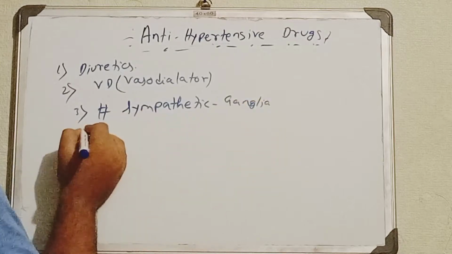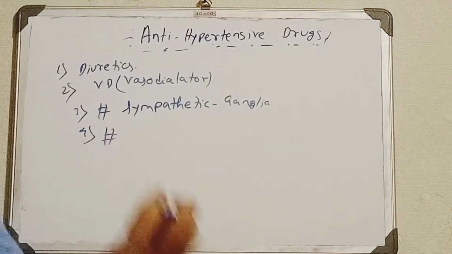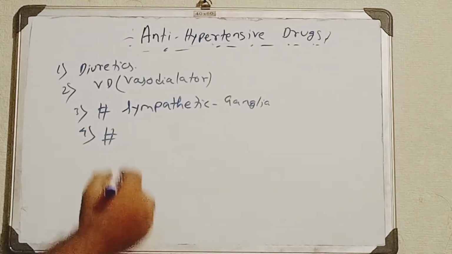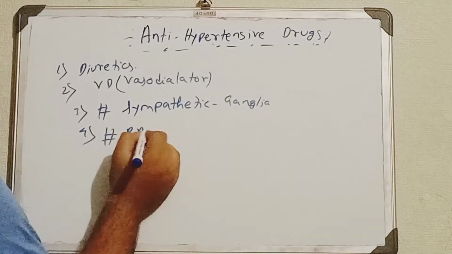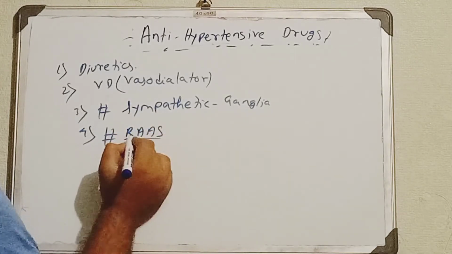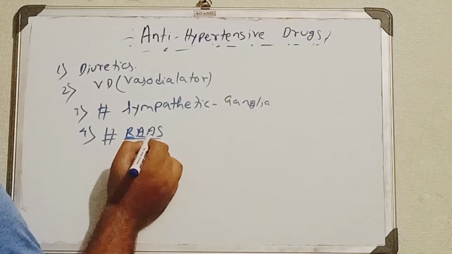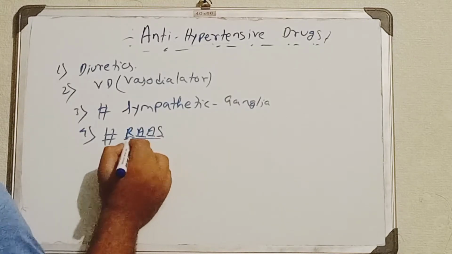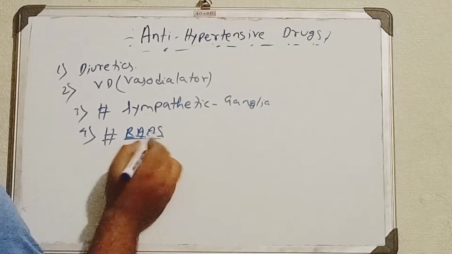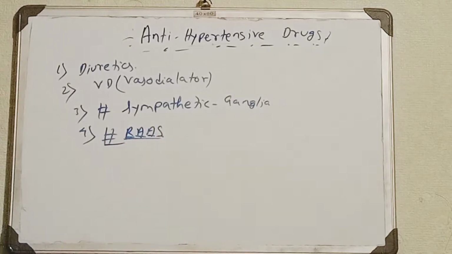Okay, and the last and most important also, the blocking of the RAAS system. This stands for renin angiotensin aldosterone system. I am repeating again, renin angiotensin aldosterone system blockers. Okay. Now we'll go through all the things step by step.